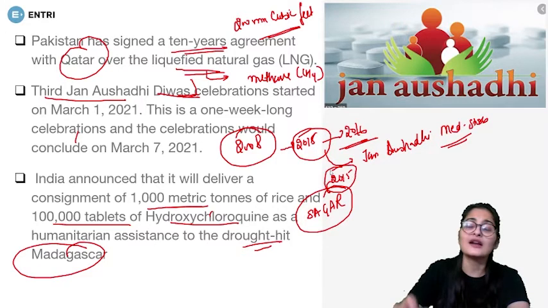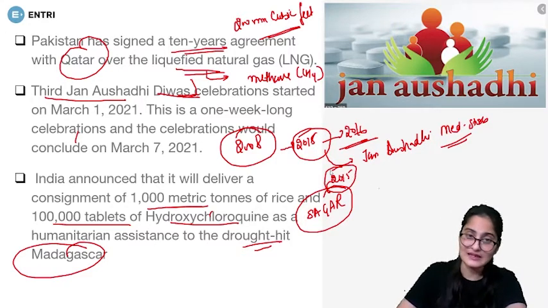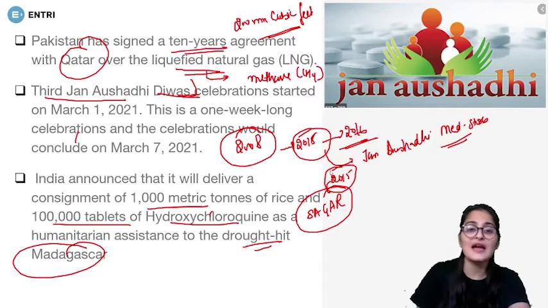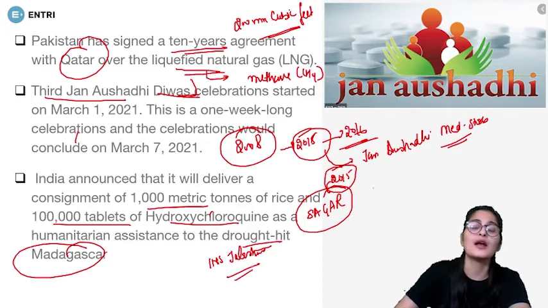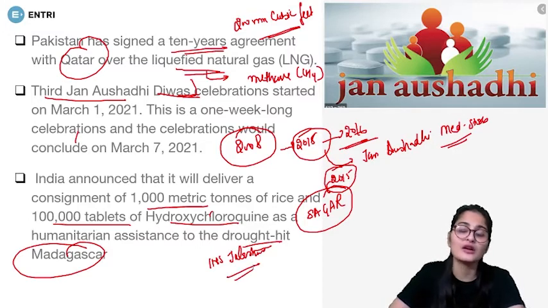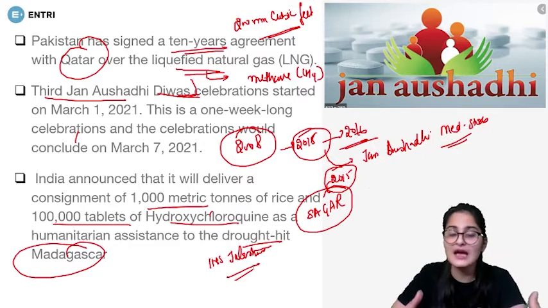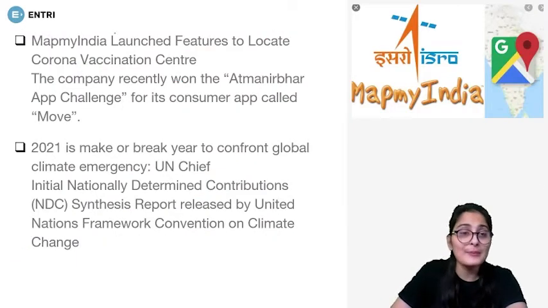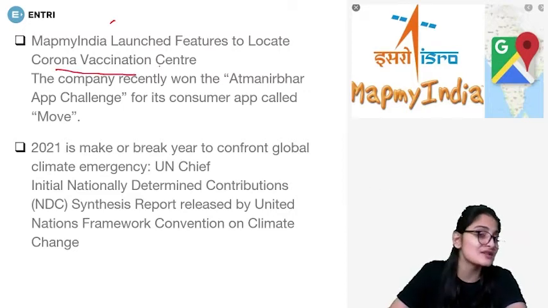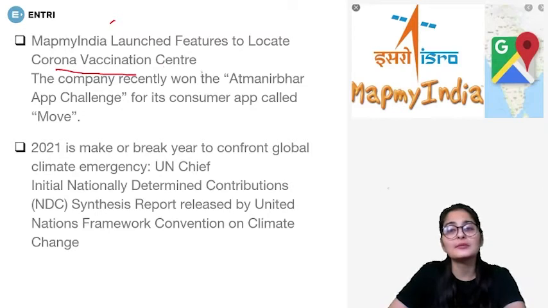Under Sagar initiative, this step has been taken, which is going to be delivered by Indian naval ship Jalashwa. INS Jalashwa is the one which has been employed for the purpose, and it is going to give humanitarian assistance to Madagascar, right?